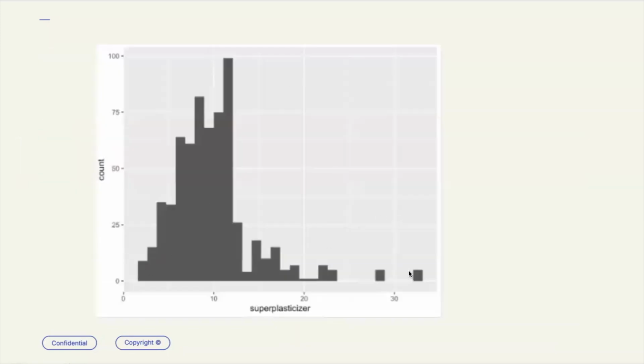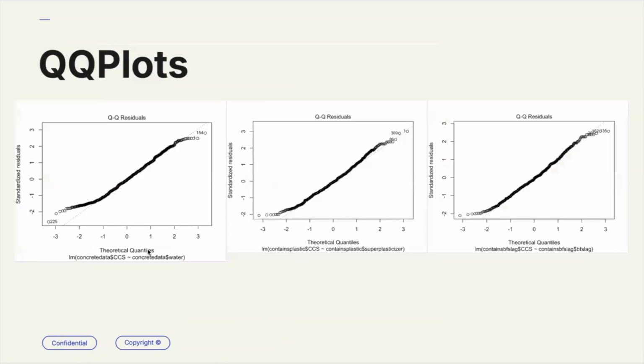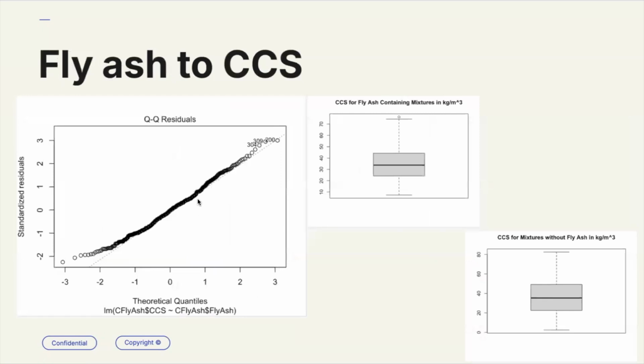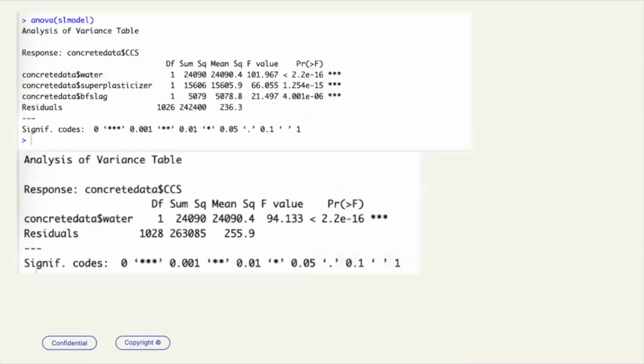So I used a histogram to further investigate it for any bimodal behavior. And it looks like this. We see a strong skew to the right. Here we have three residual plots for the three main linear impacts we're interested in: blast furnace slag, superplasticizer, and water. And then we also have QQ plots for concrete strength relative to how much fly ash is contained for fly ash containing mixtures. And then we're also just comparing the strength between both groups in these two box plots here.